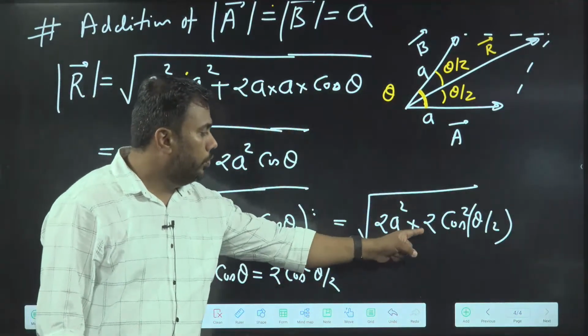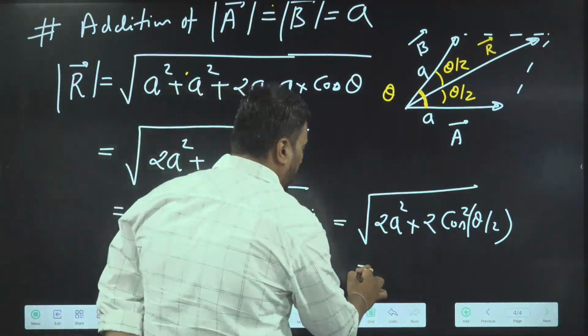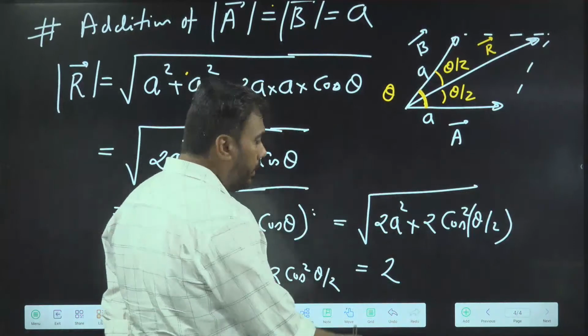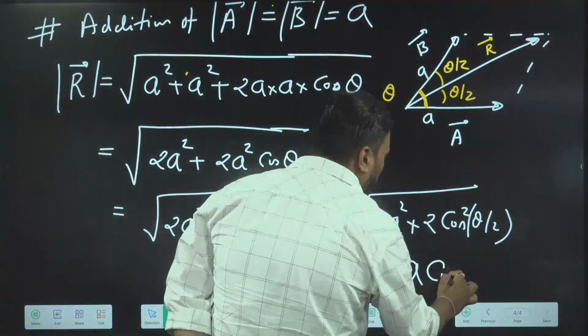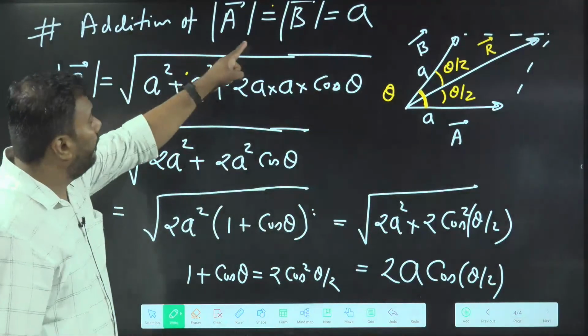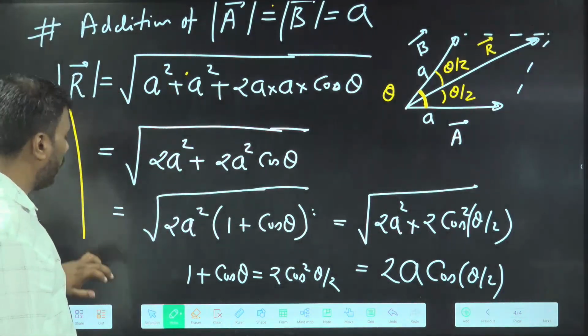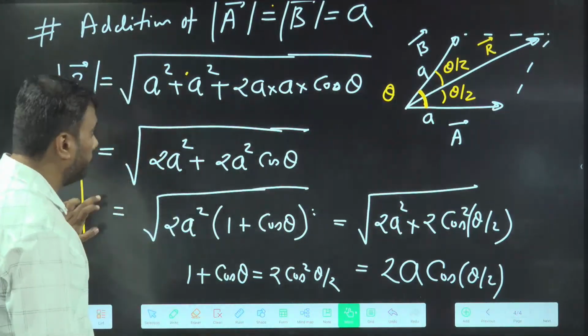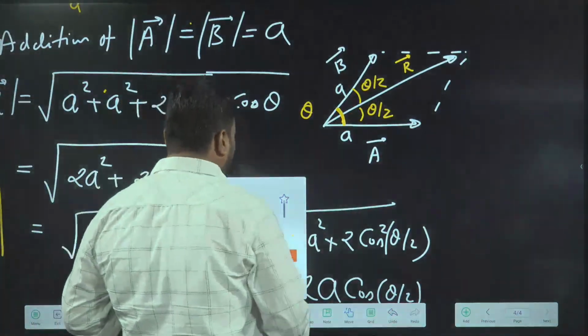So 2 into 2 is 4, root of 4 is 2. I can take the root now. A square root is A and cos square theta by 2 root is cos theta by 2. So addition of vectors of same magnitude gives me a resultant of magnitude 2A cos theta by 2.